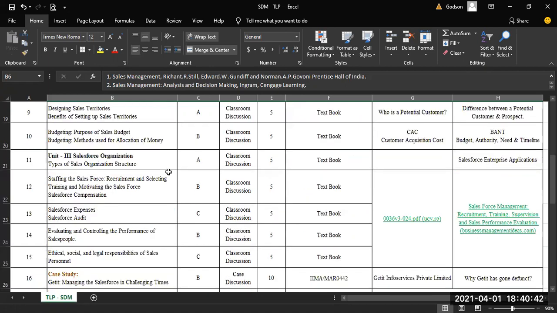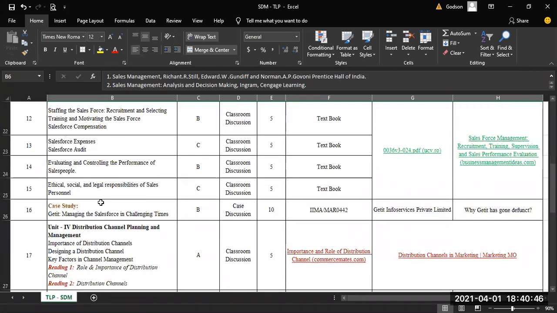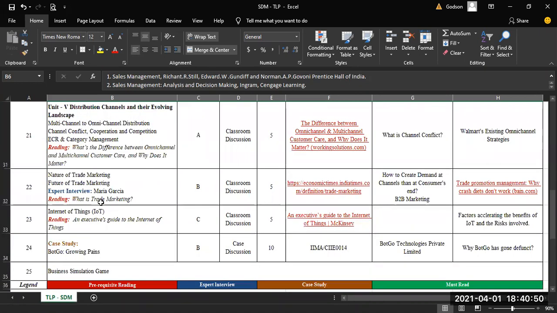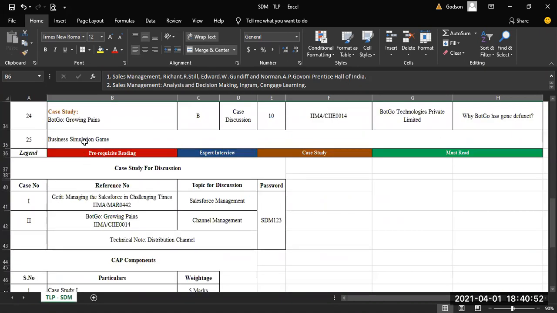These are the segmentations of each topic, and we will be having 2 case studies and one business simulation game. The links marked in maroon color are prerequisite readings.